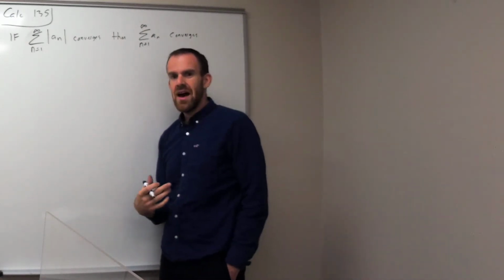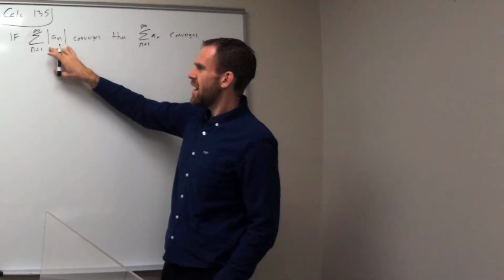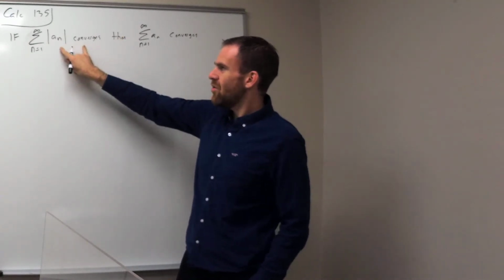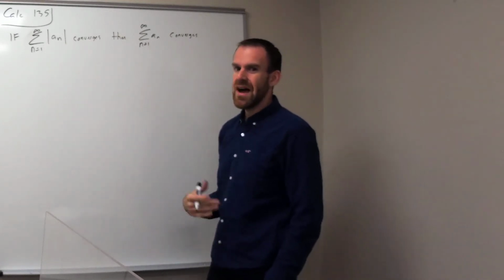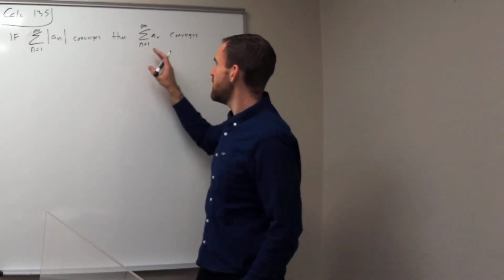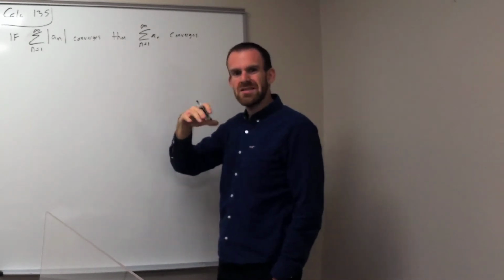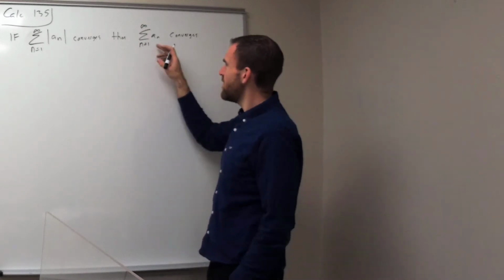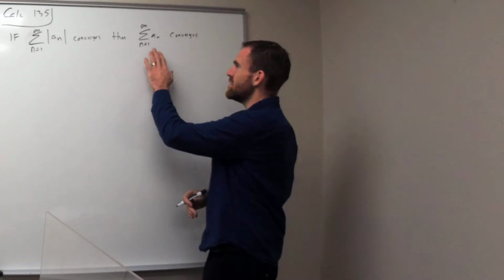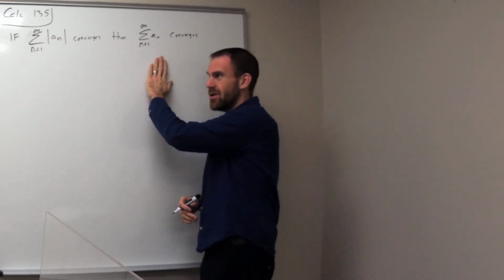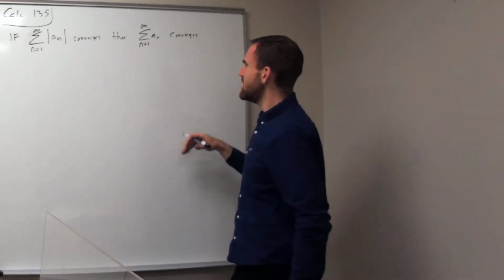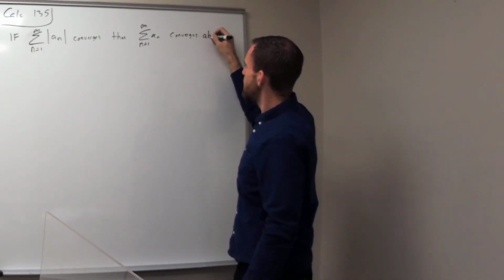So I'm saying that if the absolute value, so you take each term, take the absolute value of it, if that whole series, if you add all of those up, converges, that's most likely going to be a bigger number than if you take these, right? Because if you have a mix of positives and negatives, you probably have some big numbers, some negative numbers, they kind of cancel each other out. It's easier to have this converge than that. So if the absolute value converges, then this is said to converge absolutely.